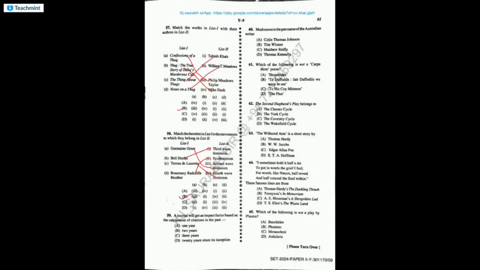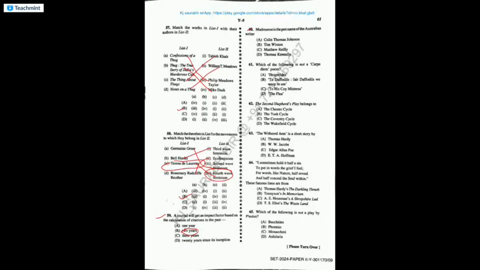One name that you have to work upon is Teresa de Lauretis, because she is going to be asked in your early exams also. Fourth wave feminist writer. A journal will get one impact factor based on the calculation of citations in the past 2 years. This is the rule for impact factor. It has to be calculated on the past 2 years.